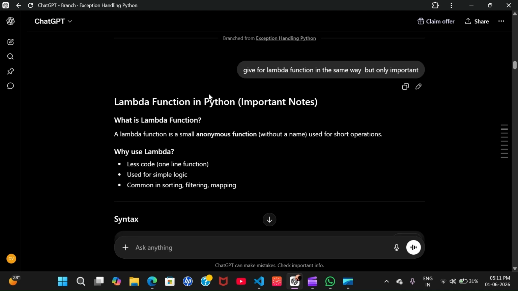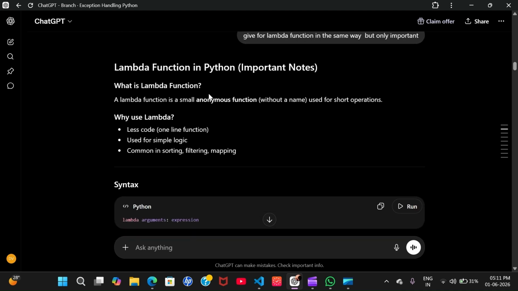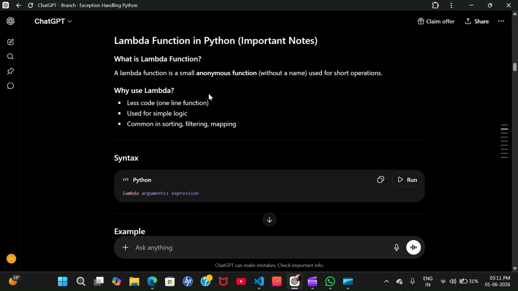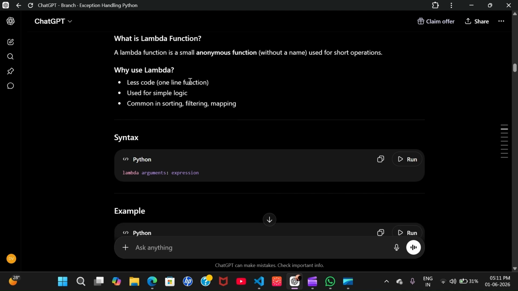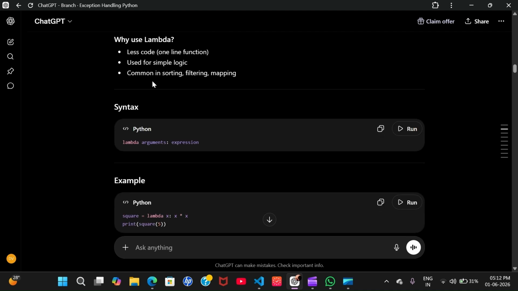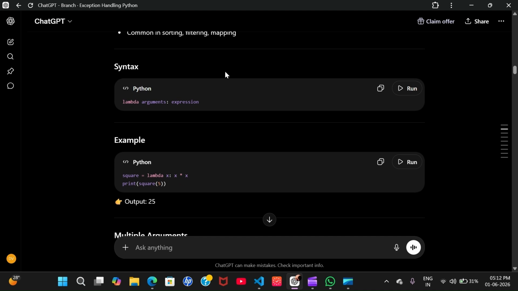Okay. Now, lambda function. It's also important. It is nothing but a small anonymous function. It doesn't contain any name. It is a very small, one-line function with less code, used for very simple logic, and we use it for sorting, filtering, mapping, and many operations like functions.